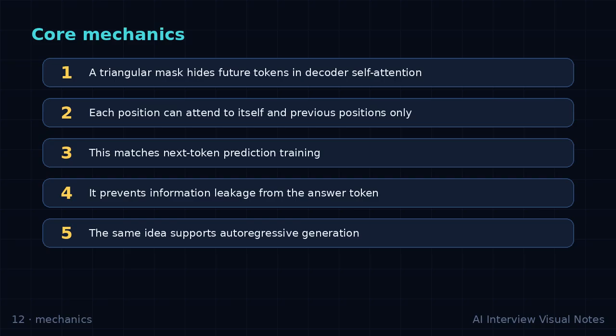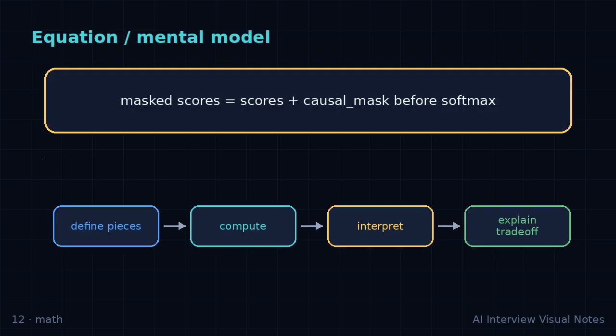Concrete example. When predicting the word after "the capital of France is," the model can use those earlier words, but not the future answer token, Paris. The mask enforces that rule. Walk through the example slowly. Say what changes at each step, what stays fixed, and why the operation helps the model produce a better representation.